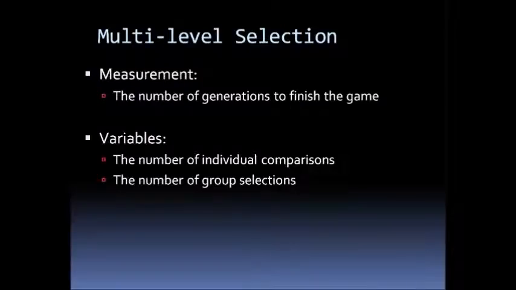In this experiment, I measure the performance of the robots by recording the number of generations to accomplishment. The number of individual comparisons and the number of group-level selections are the variables that I need to change.